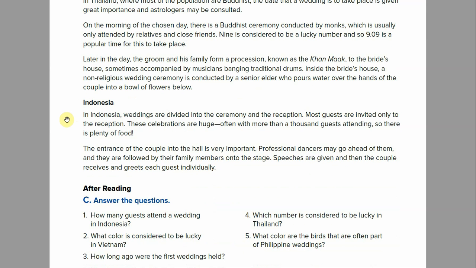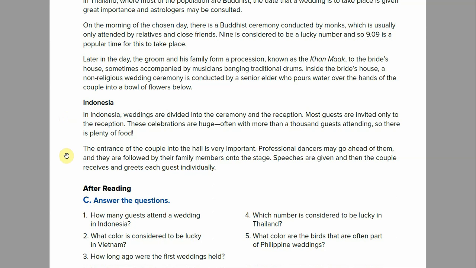Indonesia. In Indonesia, weddings are divided into the ceremony and the reception. Most guests are invited only to the reception. These celebrations are huge, often with more than 1,000 guests attending. So there is plenty of food.